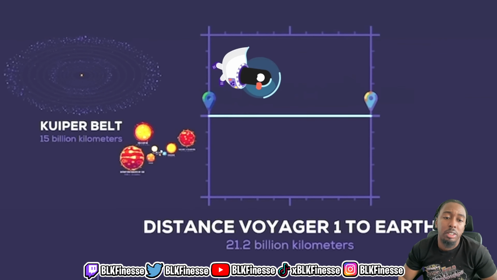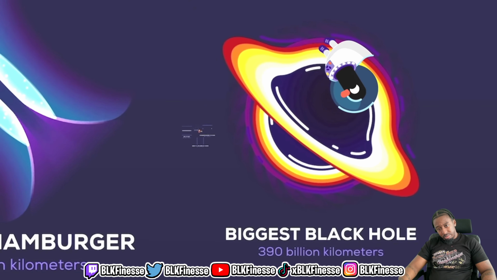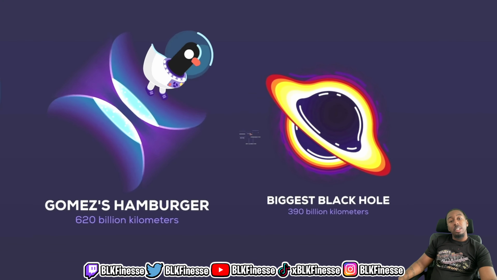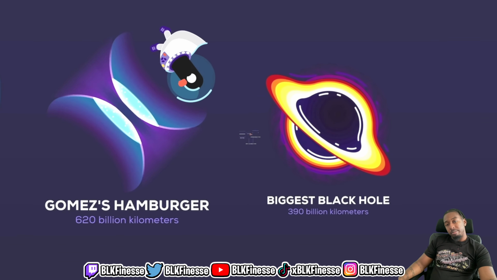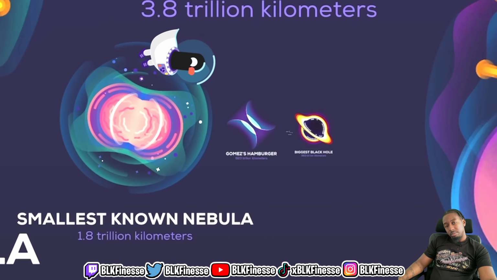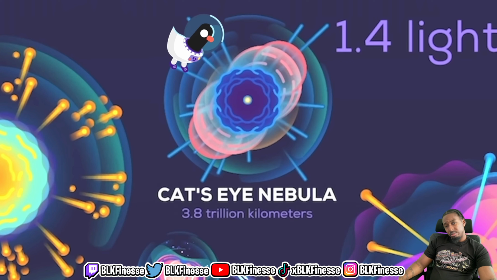Billion kilometers. Light day, 26 billion kilometers. Biggest black hole, 390 billion kilometers. Gomez Hamburger, 620 billion kilometers. A sun-like star that is coming close to the end of its lifespan. Smallest known nebula, 1.8 trillion kilometers. Cat's Eye Nebula, 3.8 trillion kilometers.